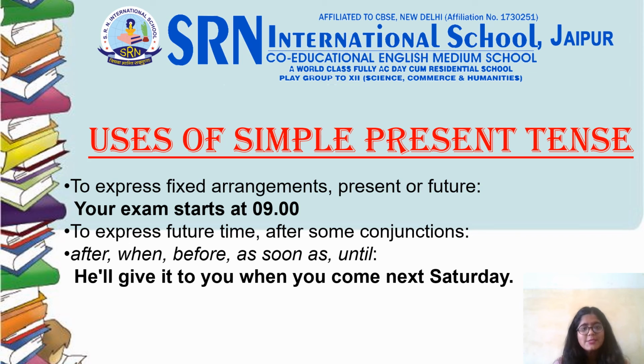Next is to express future time after some conjunctions like after, when, before, as soon as, until. For example, he will give it to you, a future sentence, when you come next Saturday. So you come next Saturday is the simple present tense used after when conjunction. I hope you all understood this.